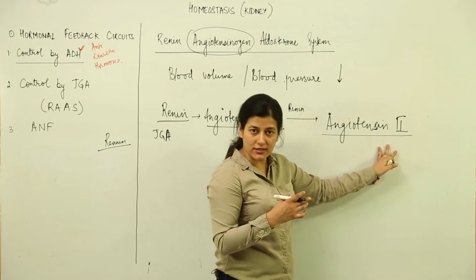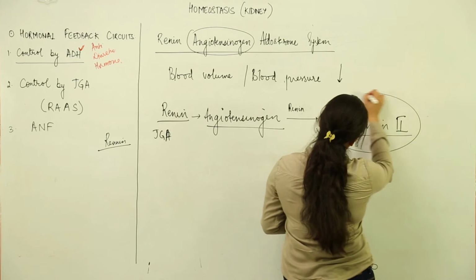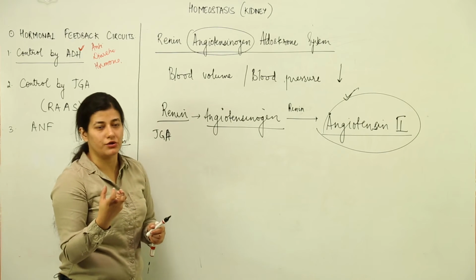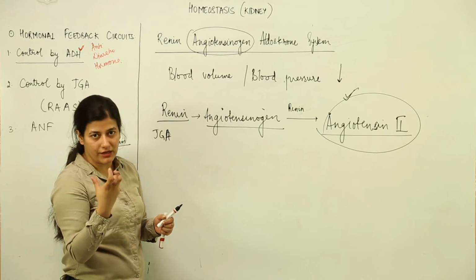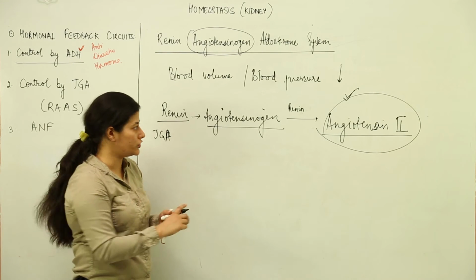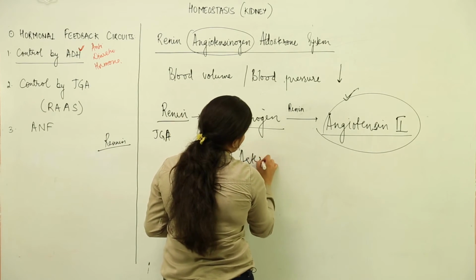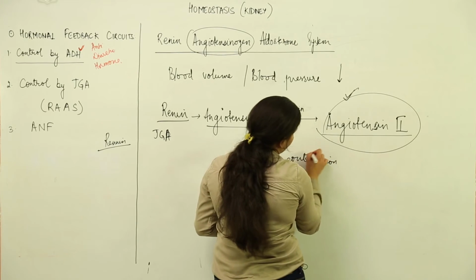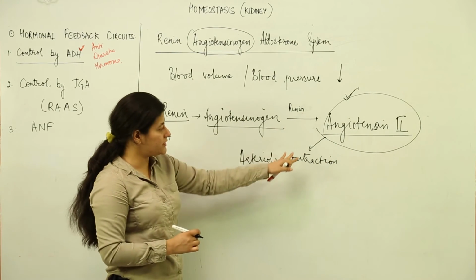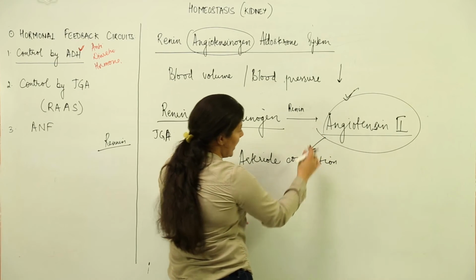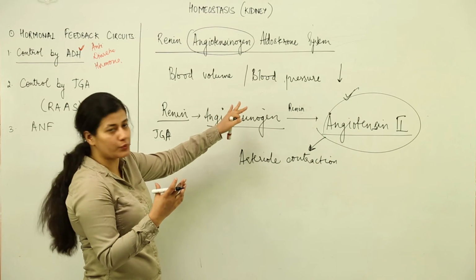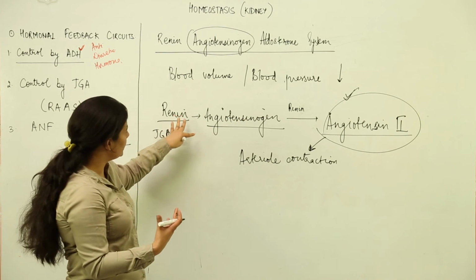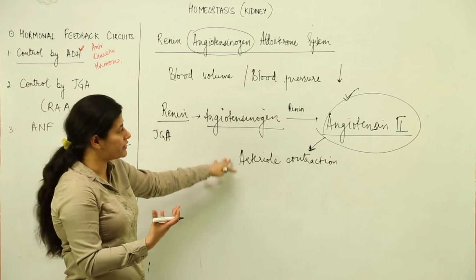It converts angiotensinogen to angiotensin 2. Now this angiotensin has the function of bringing about contraction in arterioles. Alright, we have afferent arteriole and efferent arteriole. The afferent arteriole would undergo contraction. So basically this is responsible for arteriole contraction in the kidney. Because of the contraction, the blood pressure, which was lower earlier, increases. The blood pressure is restored. Now you see that angiotensin has brought about the contraction and the blood pressure is restored.